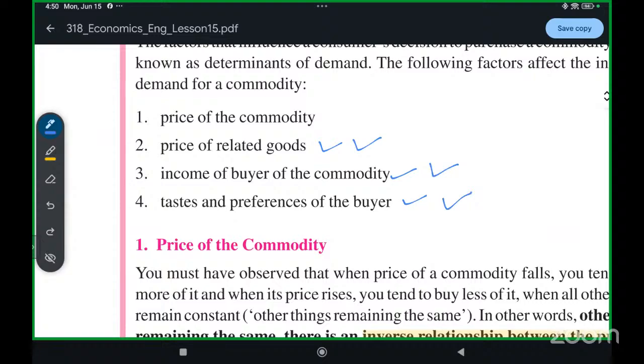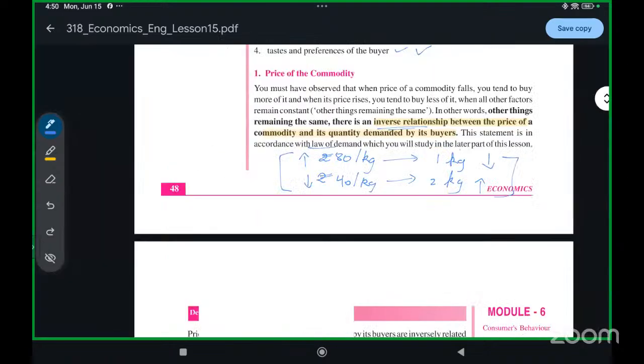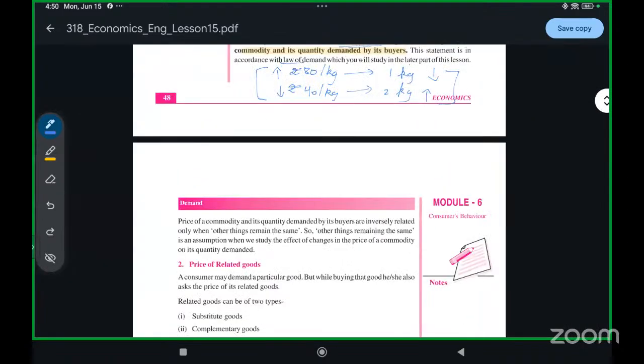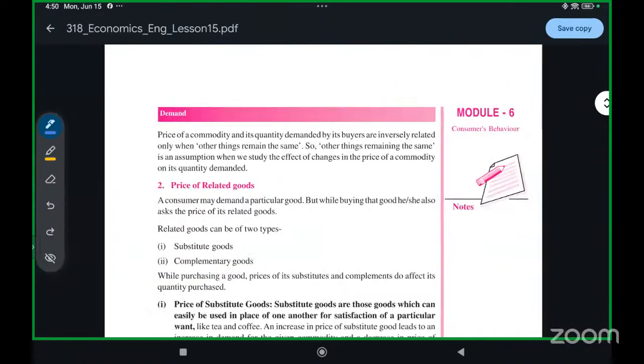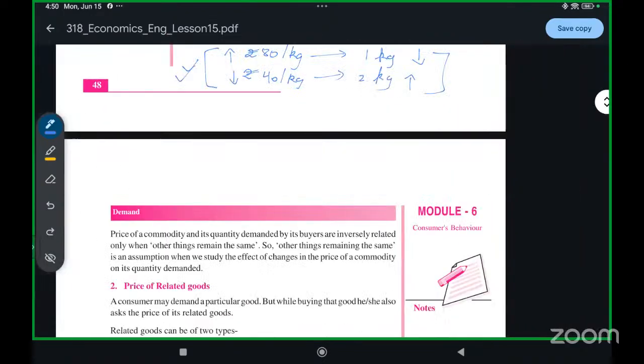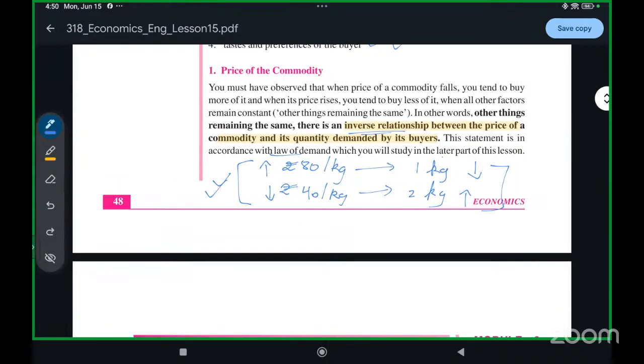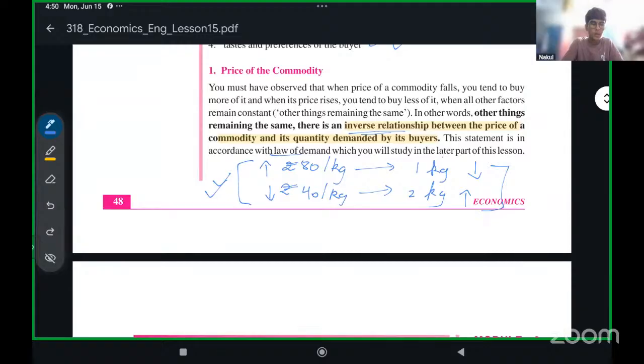No change in other factors. We assume that other factors remain the same. That is why this inverse relationship will work. Now, any doubt in price of the commodity, the first factor? No, ma'am. I've understood. It's pretty easy to understand.